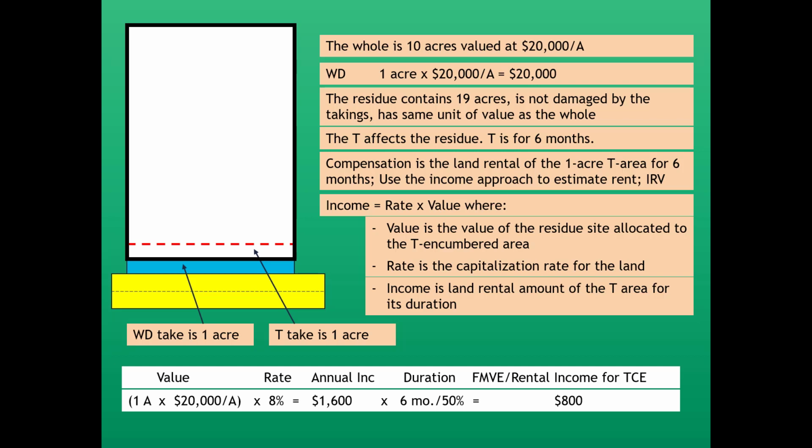We're going to assume that the capitalization rate appropriate for the land is 8%. When we multiply those two together, we're going to get an annual rental amount of $1,600. And finally, we're going to multiply that by 6 months, which is 50% of a year, which gives us an estimated compensation amount for the temporary construction easement of $800. All right, it's now time for knowledge check 2.